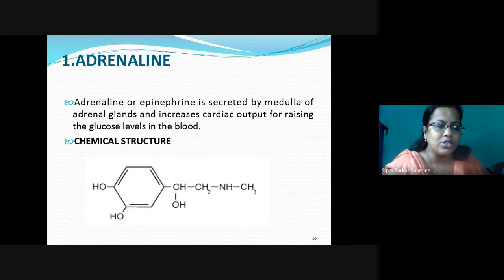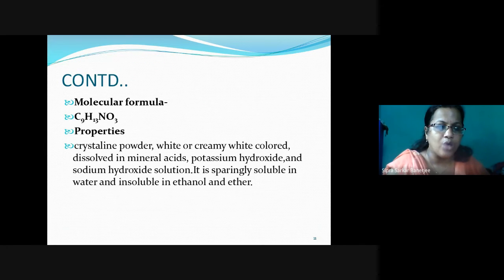So the chemical structure is one benzene ring containing two OH groups, that is the catechol, and there is CH, CH2, NH, CH3, and OH. These are the branching. The molecular formula is C9H13NO3, and properties are that it is a crystalline powder, white or creamy white colored, that is generally dissolved in mineral acid, and potassium hydroxide and sodium hydroxide solution. It is sparingly soluble in water and insoluble in ethanol.